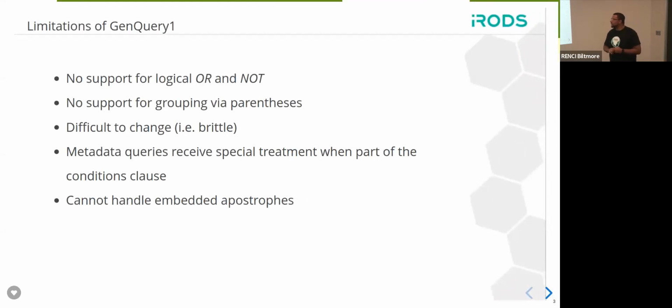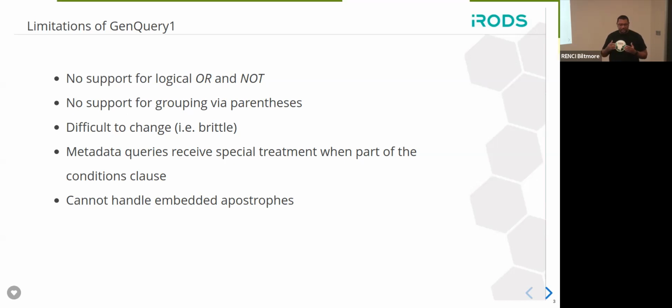All right, so a bit about GenQuery1 and basically the limitations surrounding that. If you were to go and do a quick search in the GitHub issues for iRODS, you would notice several GenQuery1 related issues. Here I have a list of some of the highest rated issues. This is not an exhaustive list, but for the most part, one of the features that people really would like is to have support for logical or and not. They also want support for grouping conditions via parentheses.